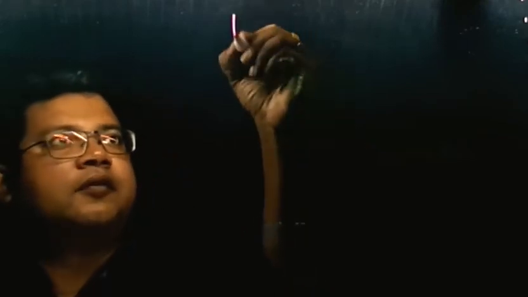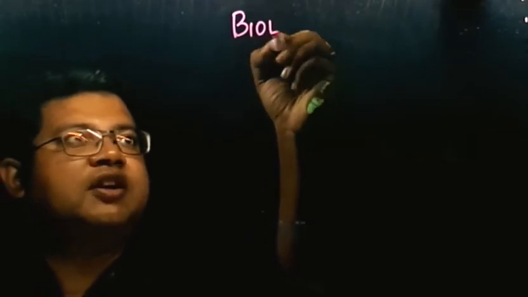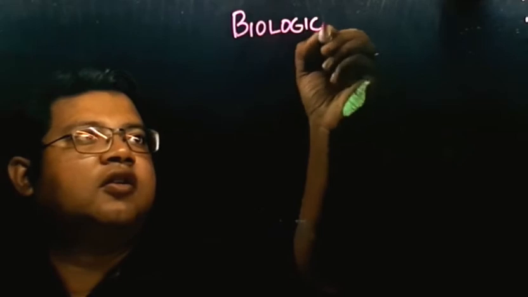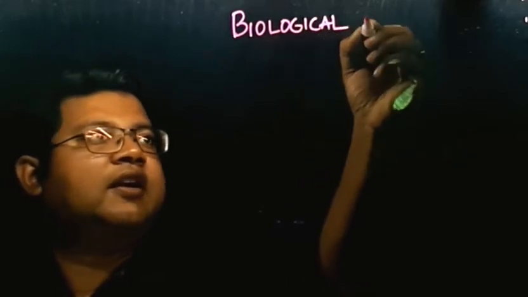But what I have planned is that I will divide the topic of parasitism into 2 parts. Today will be the first part, where I will give a basic idea of different types of biological interactions among animals, and I will continue with parasitism in the next lecture. So today I will start with the different types of biological interactions. Let me write the topics. I will start with biological interactions.